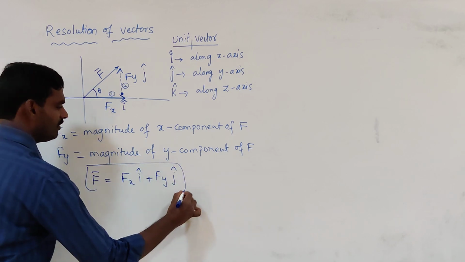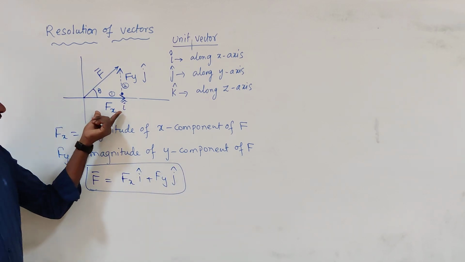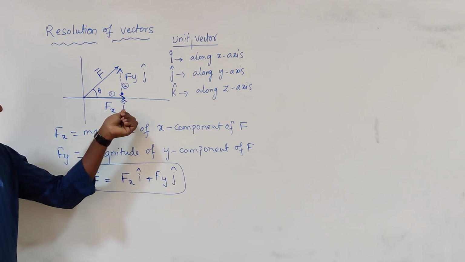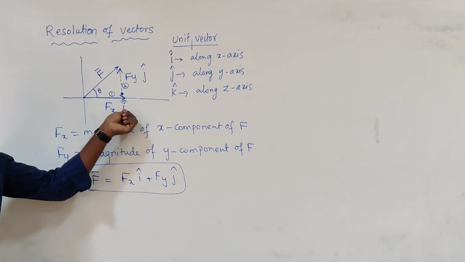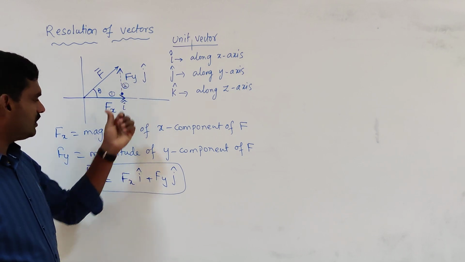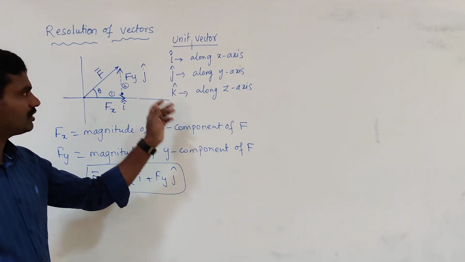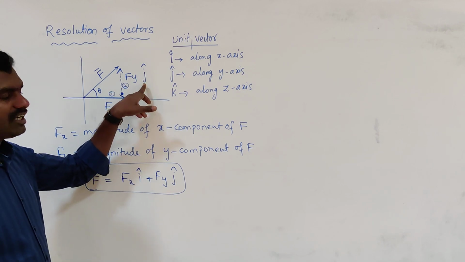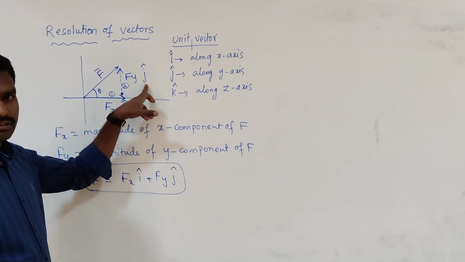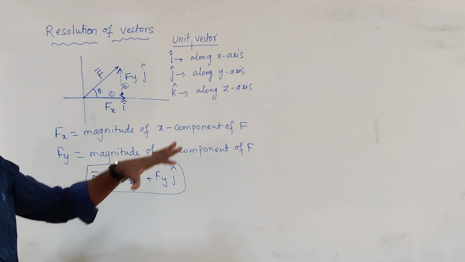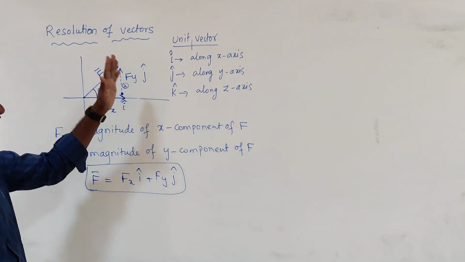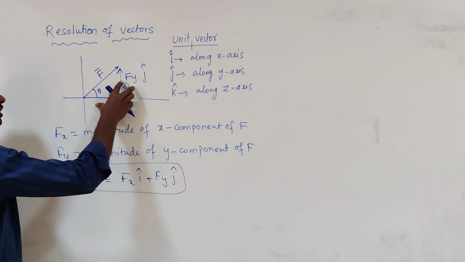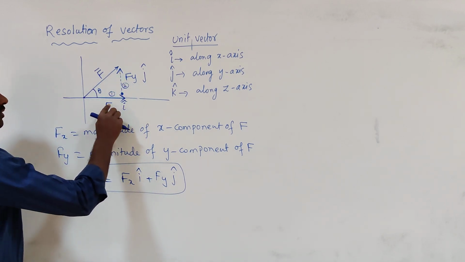Is this clear? Fx is nothing but the x component of force, which is acting along the x axis. That direction is indicated with the unit vector i. And Fy is the magnitude of the y component of force, which is acting along the y axis. That direction is indicated with j cap. The j cap magnitude is equal to 1, and its purpose is to indicate the direction, that is, acting along the y axis. Right.